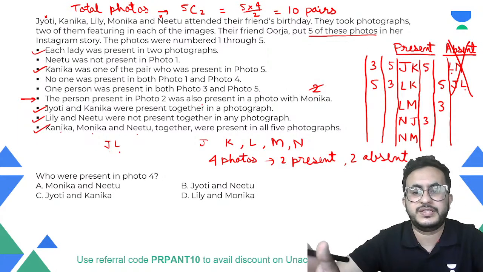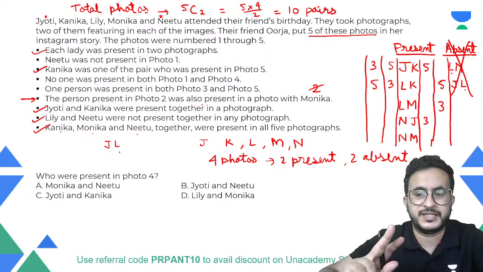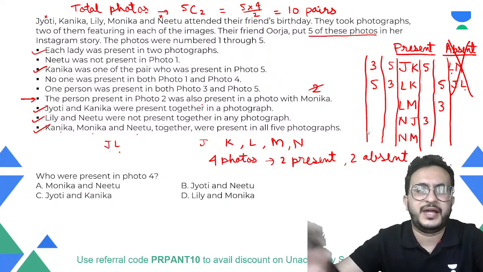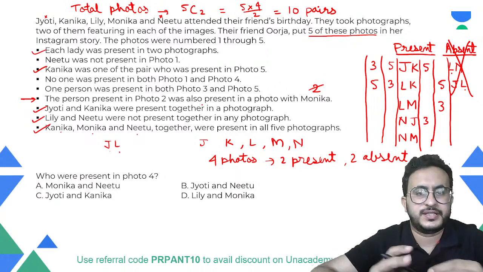So we made 2 cases with 5 and 3, right? One person is Kanika, one is someone else. And from that also we get this case.